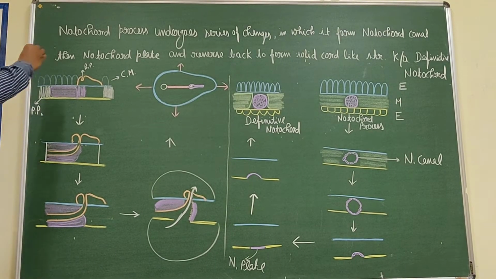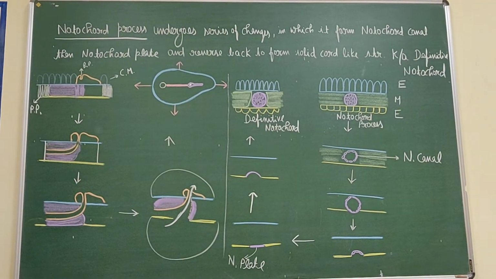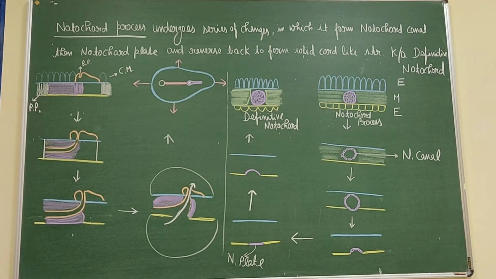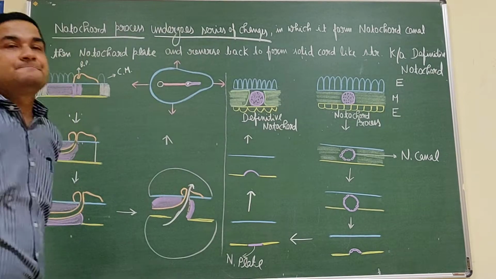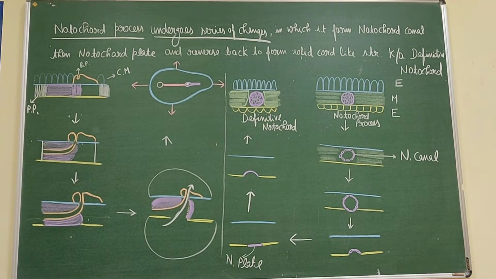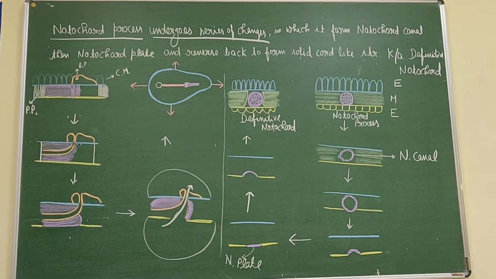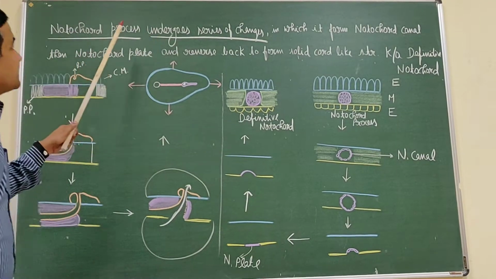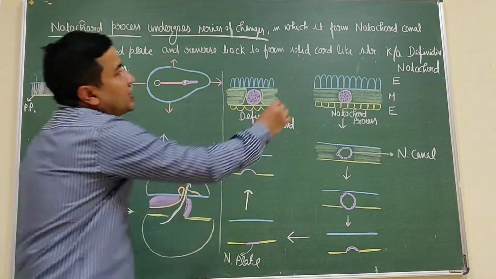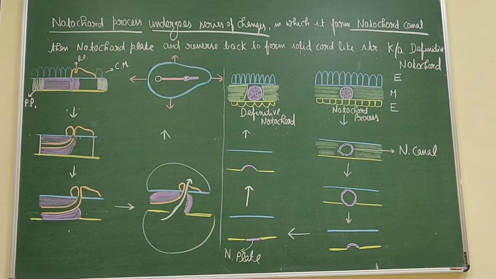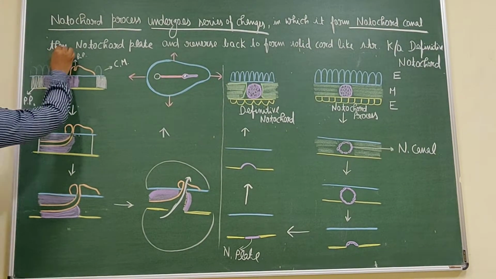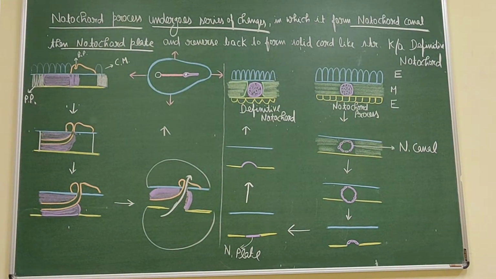Now this notochordal process that forms early undergoes a series of changes, as we see in this diagram. As a result, this notochordal process changes into the notochordal canal, and then into the notochordal plate.